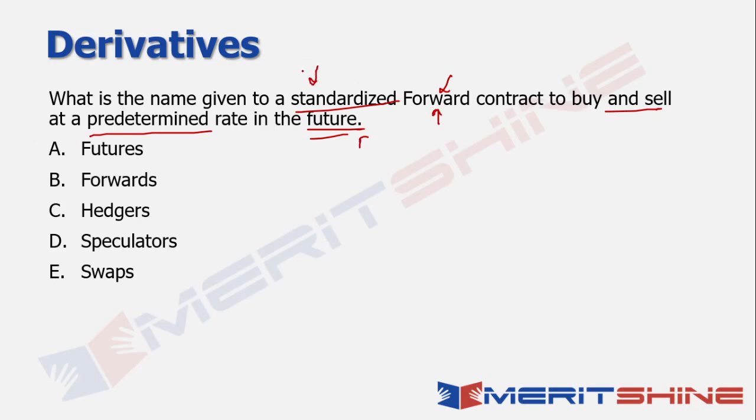Now, out of the given options, when I look at contracts, it's obvious that hedgers and speculators are not contracts. These are types of traders or market participants that could be there. So since these are not contracts, they automatically get eliminated. Now you're left with the fundamental three derivatives instruments. Out of these, you're aware that both your forwards and your swaps are more customized trades. So as a result, the answer in this case, either by elimination or by your knowledge, will become futures, which is your standardized forward contract, and that's the answer in this case. Okay, let's move on to the next one now.